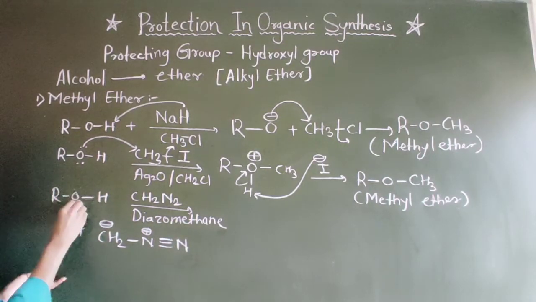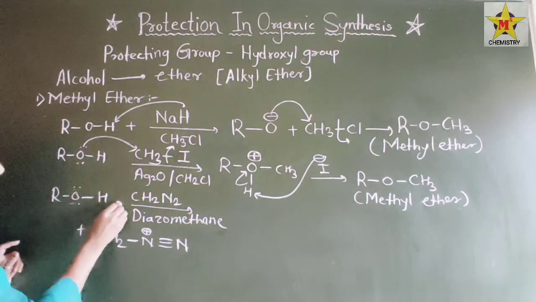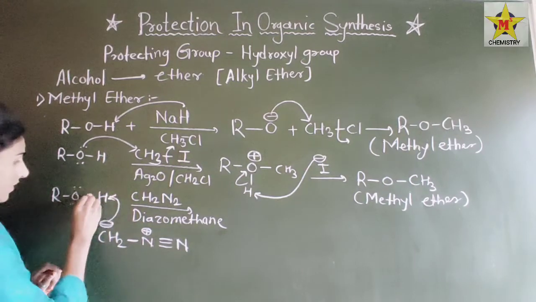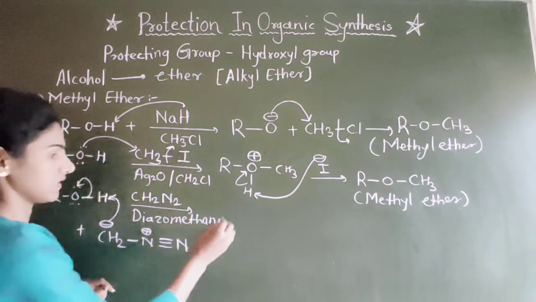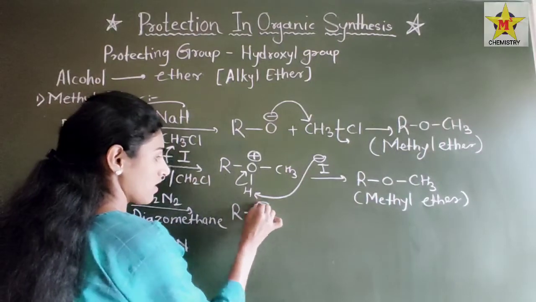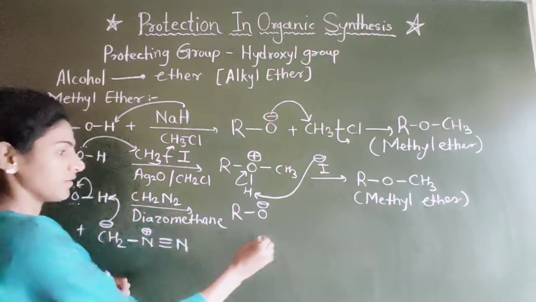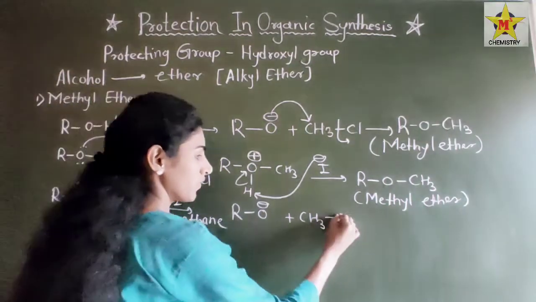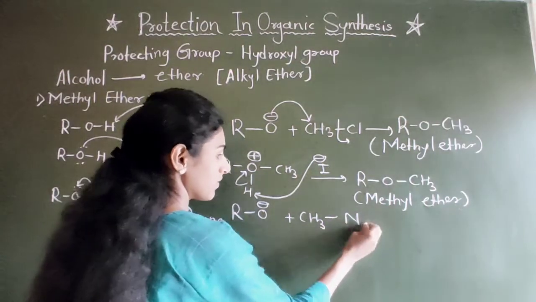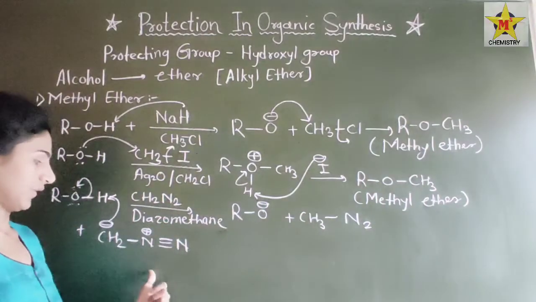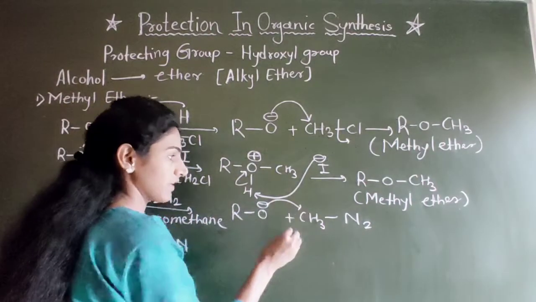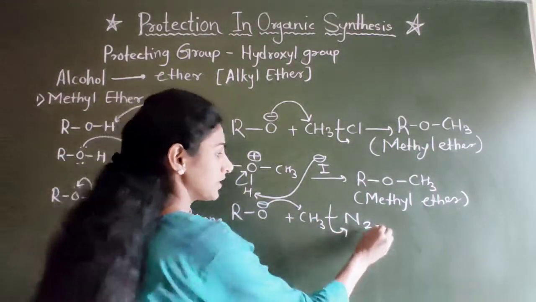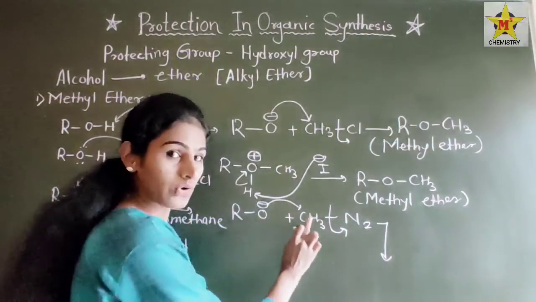So here what will happen? This CH2 will abstract this hydrogen atom and it becomes O minus, and this becomes CH3N2. This O minus will abstract the CH3 and N2 will depart, forming the ROCH3 group.